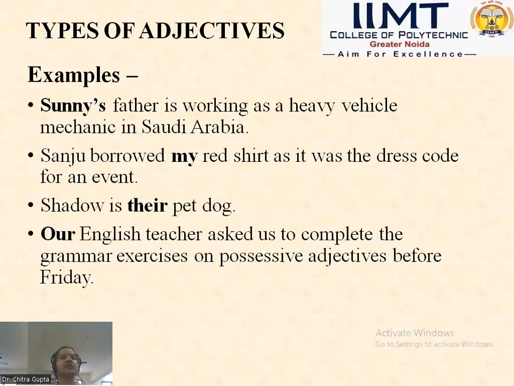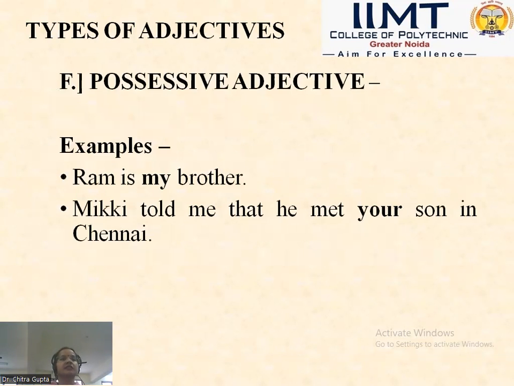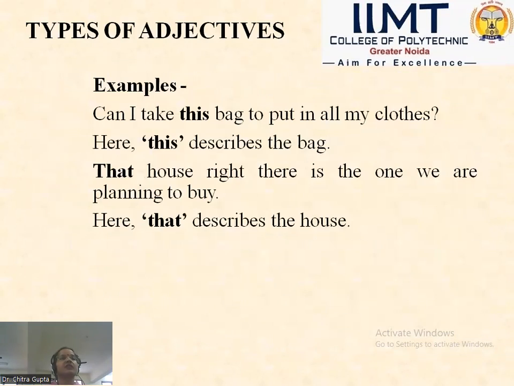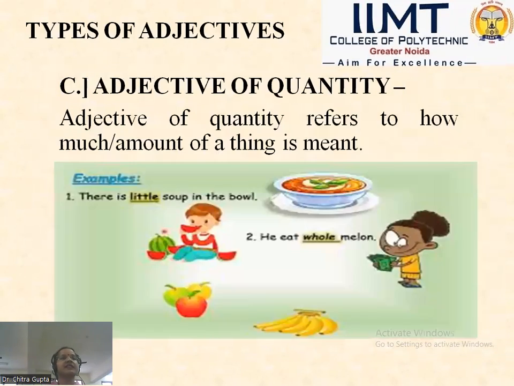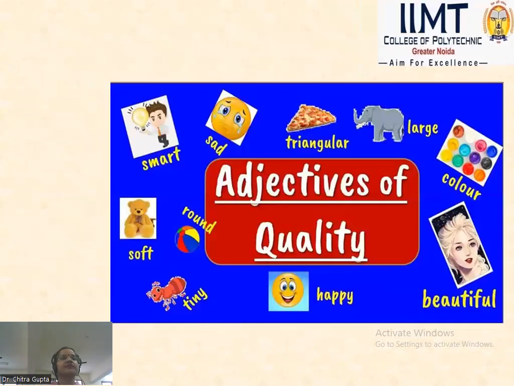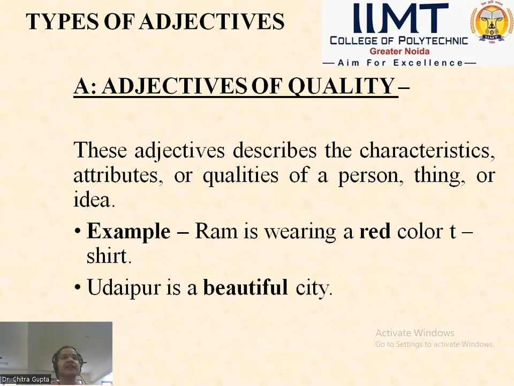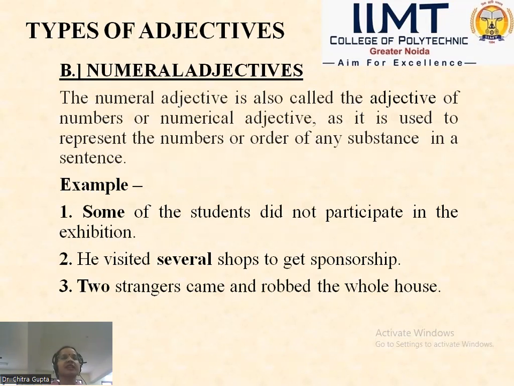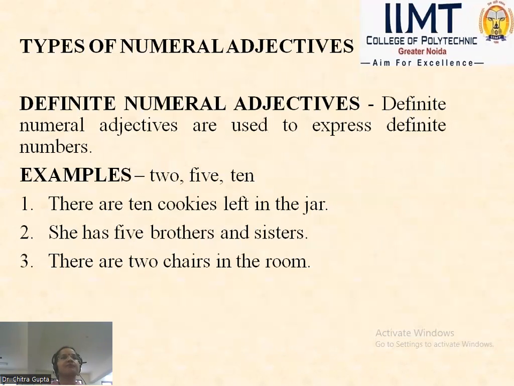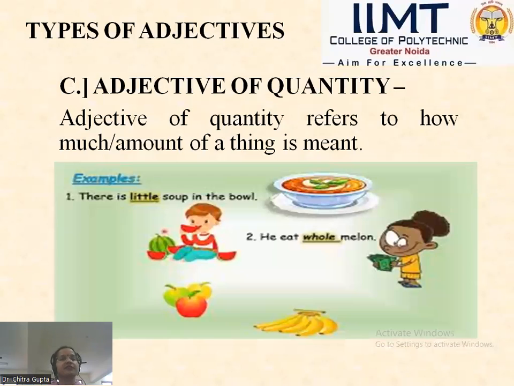Hope you have understood and liked this lecture, and you have understood what adjectives basically are, what they modify, what adjectives of quality are, what numeral adjectives and their kinds are, and adjectives of quantity, and the basic difference between the adjective of number and the adjective of quantity.